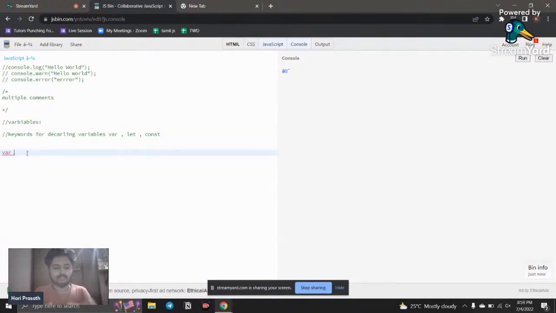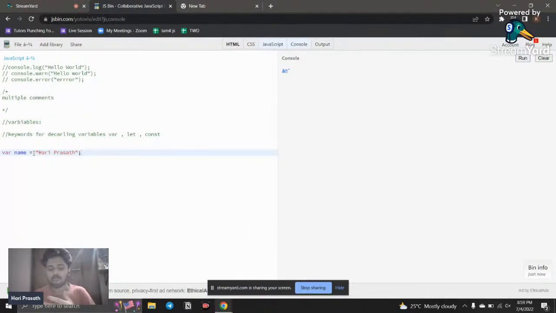So for example, I'm going to say name. So this is the identifier for that variable. Previously I said to consider a variable as a container. I'm just pasting a paper with a cello tape, pasting that container name. The container is used for holding a name, and I'm going to declare a name. I'm going to say my name is Hari Prashad. So this is my name, and I just called it.